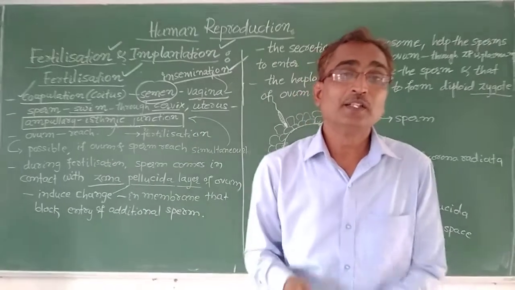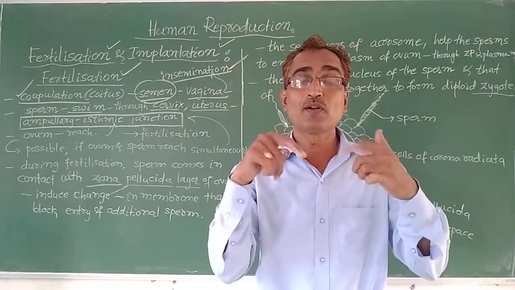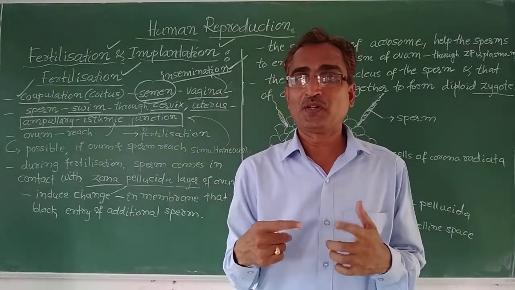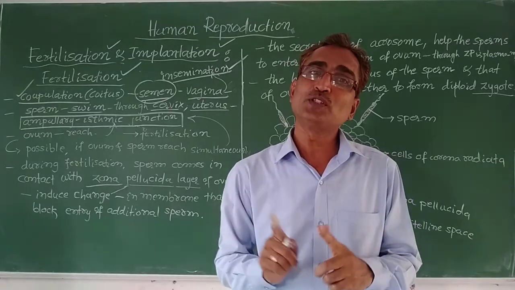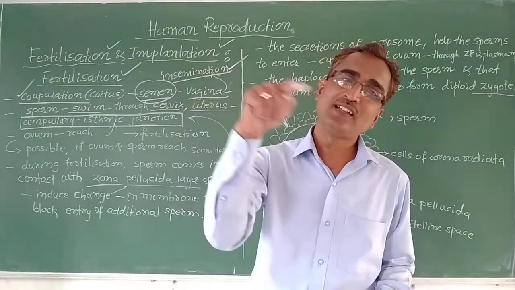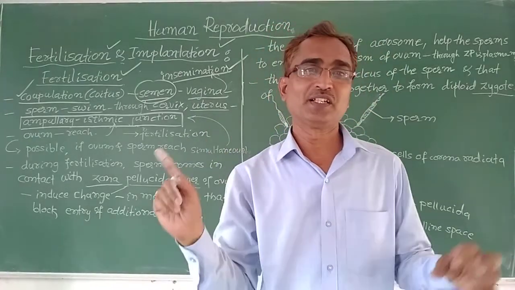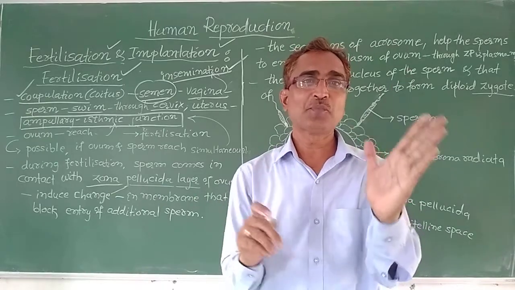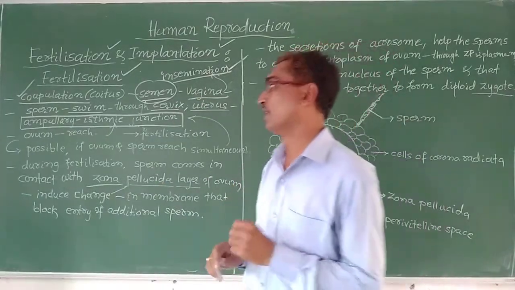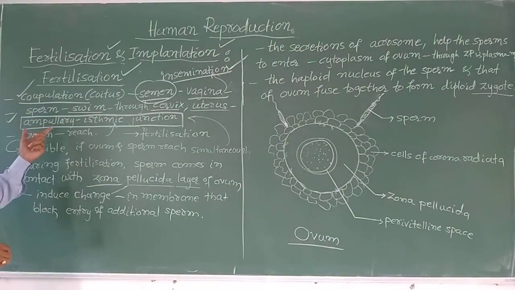Now what happened? The sperm moved through the cervix. Recall the various parts of the female reproductive system. The sperm moves through the cervix, then the uterus, and finally reaches the ampullary isthmic junction, the place where the ampulla and isthmus join. The sperm has reached this place.